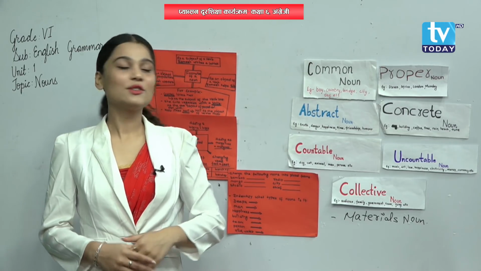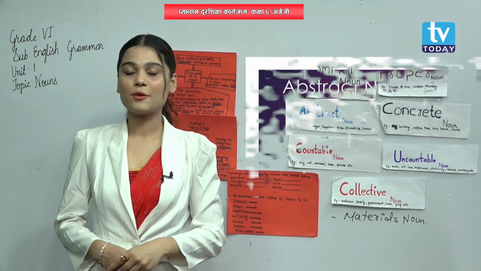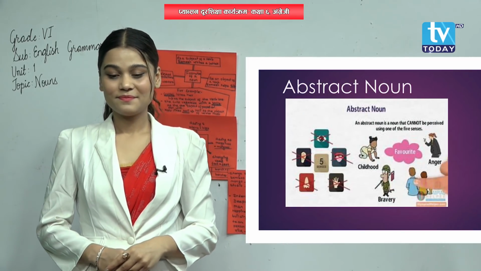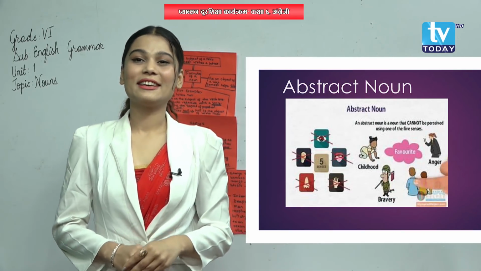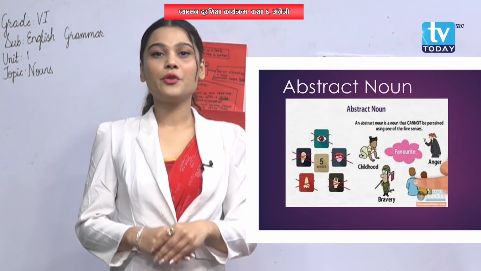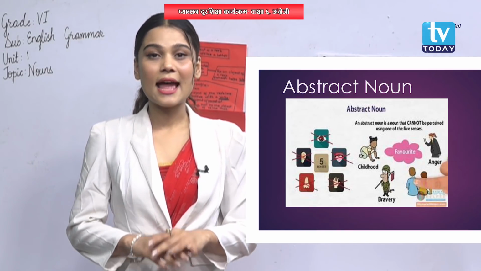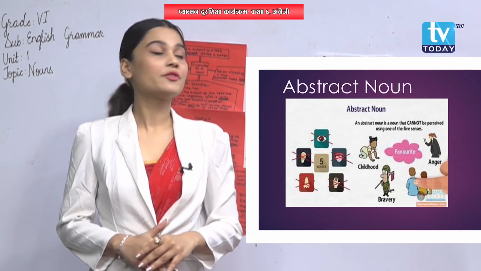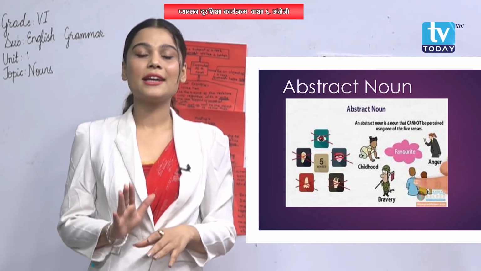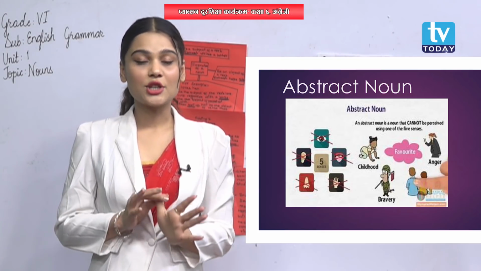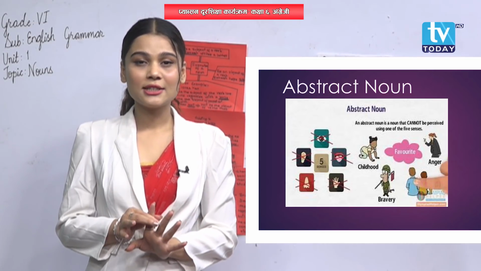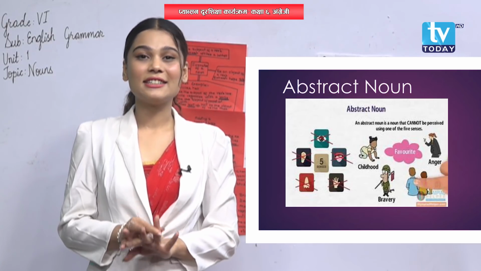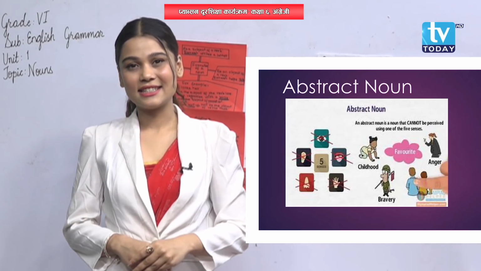Now let's go to another noun, that is abstract noun. What is an abstract noun? An abstract noun refers to ideas, qualities and emotions. Understood? We cannot perceive abstract nouns with any of the 5 senses. We cannot touch it, we cannot see it, we cannot hear it and we cannot taste it.